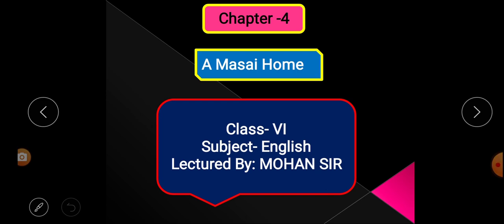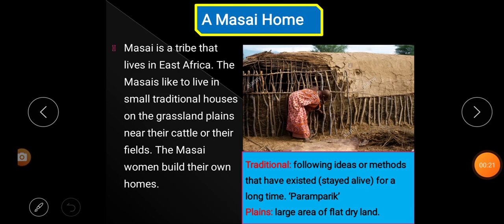In this class we will learn chapter 4 of your English subject, A Masai Home. The name of chapter 4 is A Masai Home. Let us begin the lesson. A Masai Home. First paragraph.